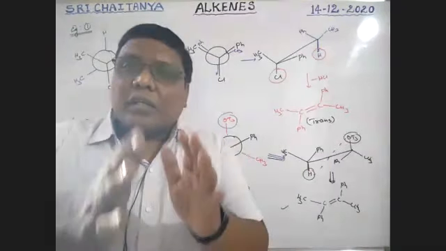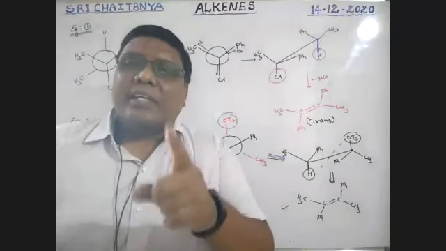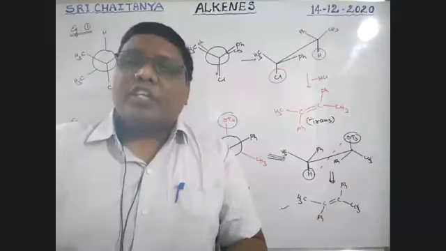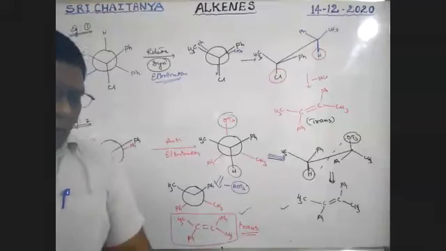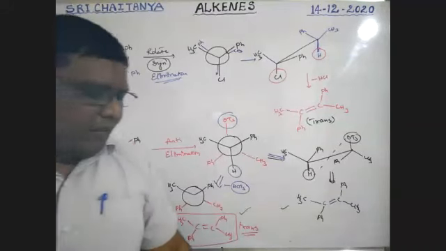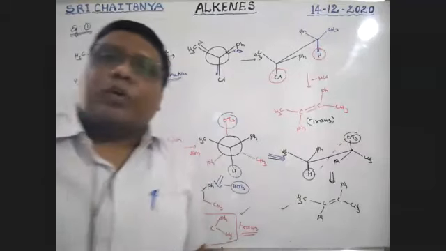whether the final product is syn alkene, cis alkene, or trans alkene. Okay. So alkenes preparation mostly follows anti-elimination. In E2 elimination, anti-elimination takes place. So this is very, very, very important. Next, one more example, guys.